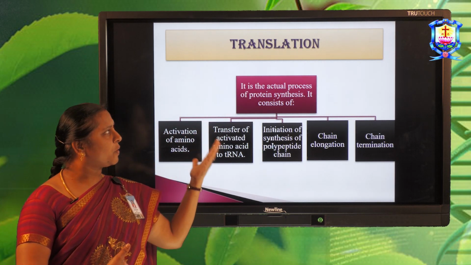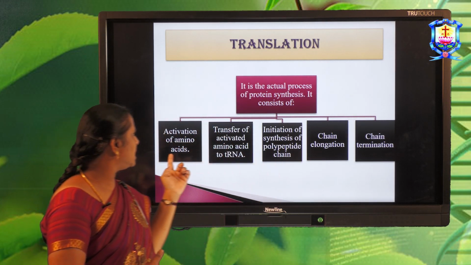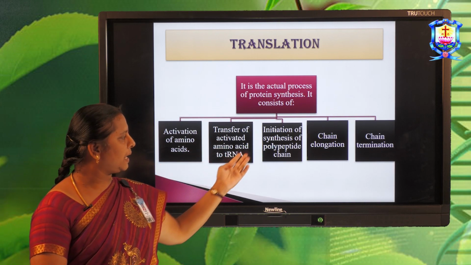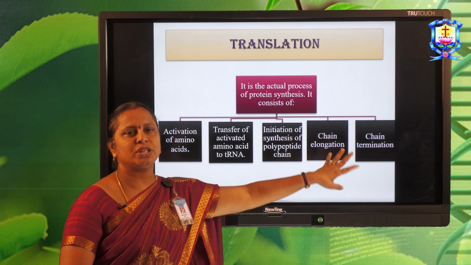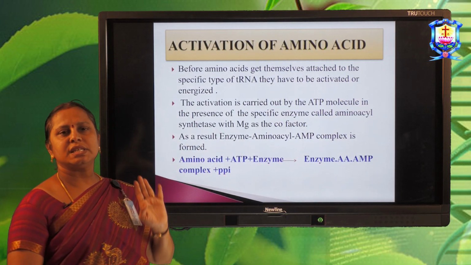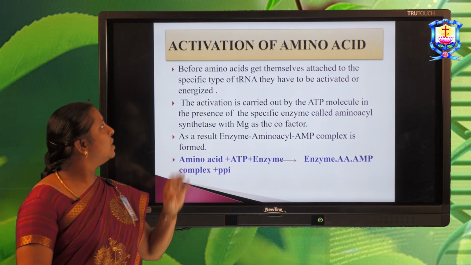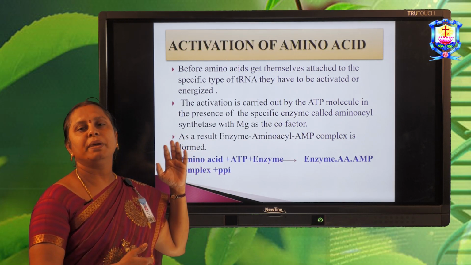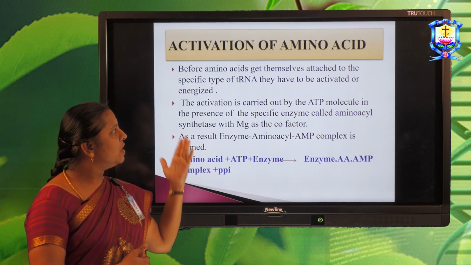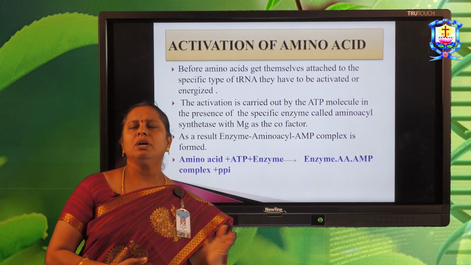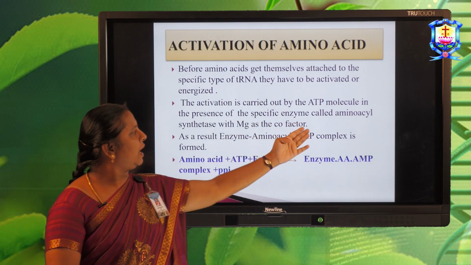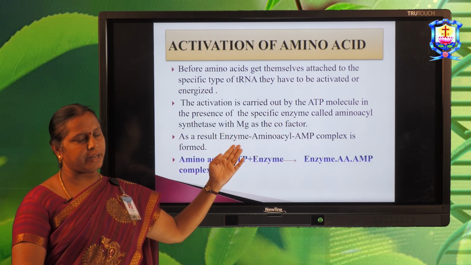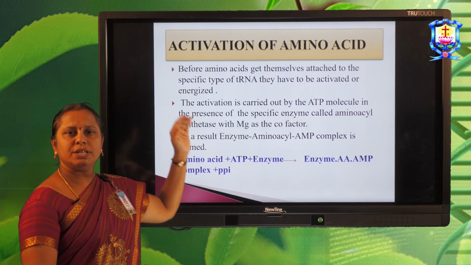Coming to the process, it has 5 steps: activation of amino acids, transfer of activated amino acids to tRNA, then initiation, elongation and termination. First we'll see activation of amino acids. Before the amino acids get attached to tRNA, they have to be activated, otherwise energized. This activation is carried out with the help of an enzyme, amino acid synthetase. It also needs magnesium divalent cations and ATP. These two are needed.